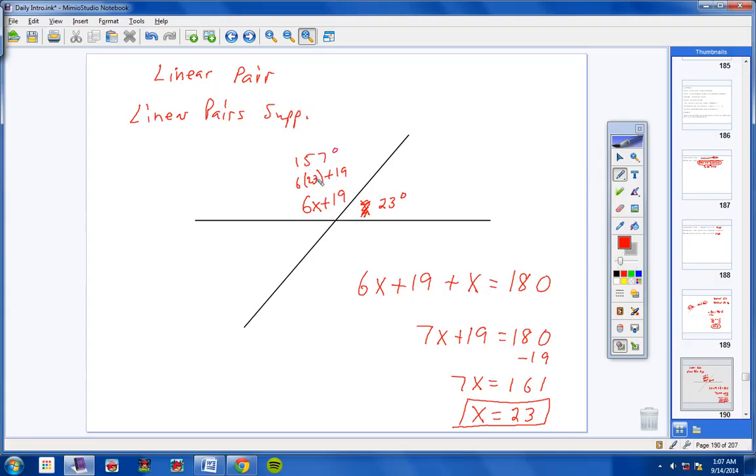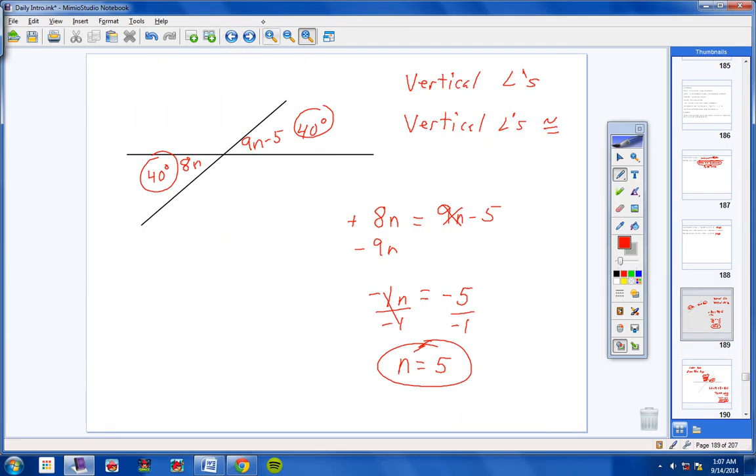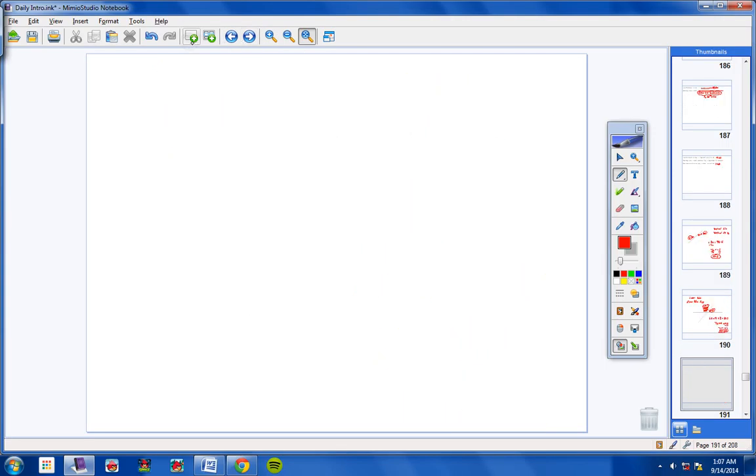Now, let's check our work. This angle here plus this angle here should add up to 180. And they do. 157 plus 23 degrees is 180. Alright, so there we go. So we solved for x, and we found the measurement of these two angles. Linear pairs are supplementary. Okay? Vertical angles are congruent.